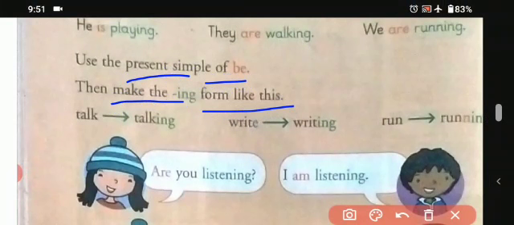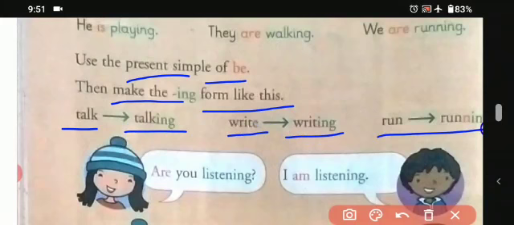First we use the first form of the verb, and then we use the second form. For example, talk, T-A-L-K, is the first form, and the second form we make by adding ing: talking, T-A-L-K-I-N-G. It is the same with write, W-R-I-T-E. When we change the form with ing, we use writing, W-R-I-T-I-N-G. Same with run and running, R-U-N-N-I-N-G.